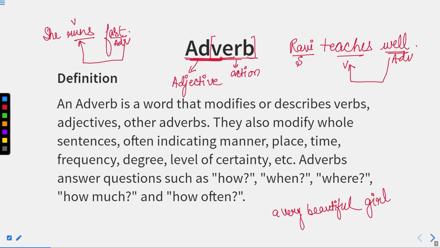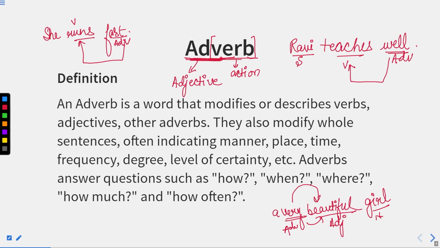Now, here we can see beautiful is an adjective and girl is a noun. Now, this very is qualifying the word beautiful. This very is adding something to this word beautiful, which is an adjective. So, this very is an adverb which is telling us the quality of this adjective. So, adverb is a word which can qualify a verb and an adjective.